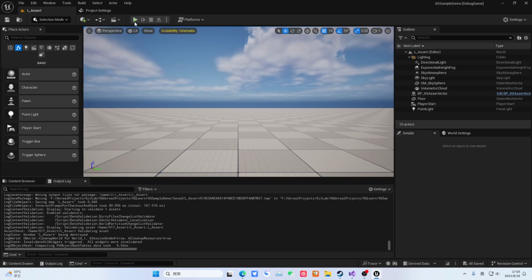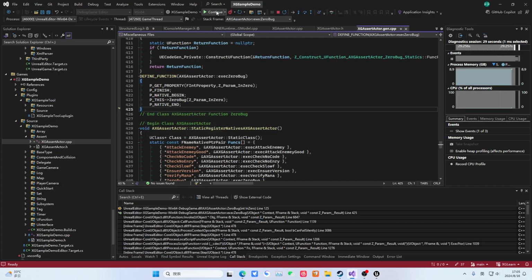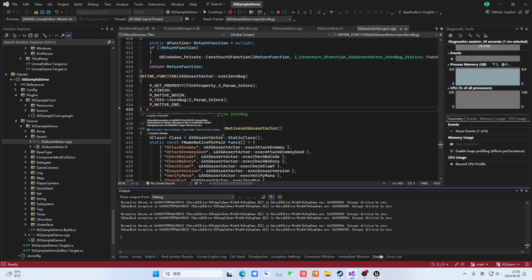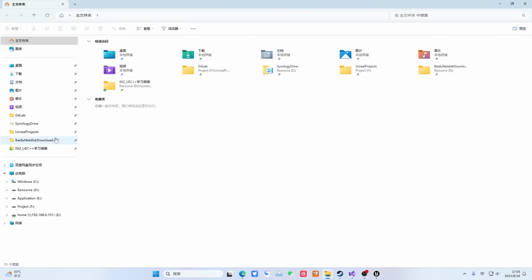Then we'll just give a 0. We can take a look. See, it crashed, right? Actually, after this crash, the break mode can't be passed either. Then let's check our output log. See, integer division by 0. Okay, this kind is still relatively good. This kind of problem is relatively easy to find clearly.